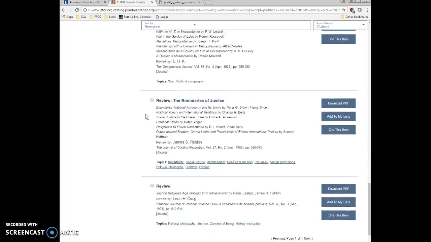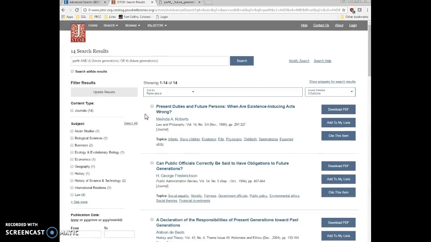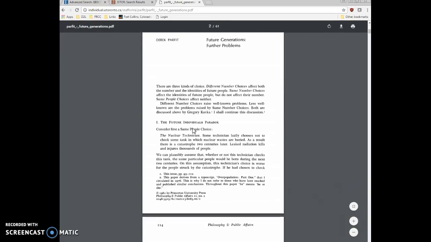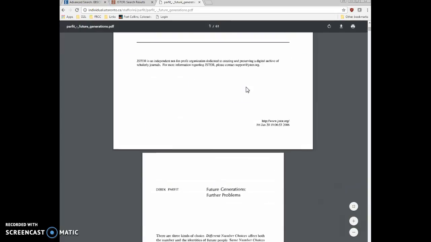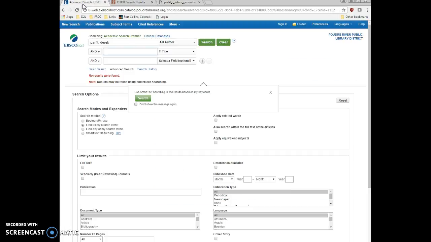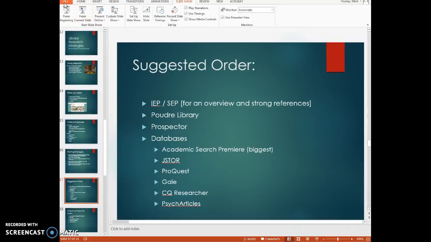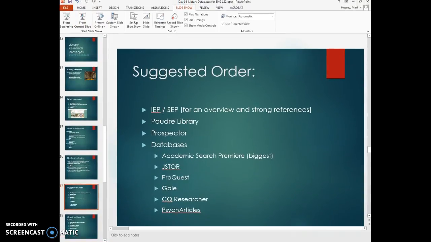But keep in mind that you've got multiple databases to search in, and you want to be fairly persistent in looking for things until you find the article that you were looking for. And sometimes Google is going to give you the search that you want, sometimes JSTOR, sometimes Academic Search Premier. You may need to even go all the way back to one of the other databases. So starting with IEP, SEP will give you good links to ideas, and then you can take those ideas and search for them more specifically in the other databases.